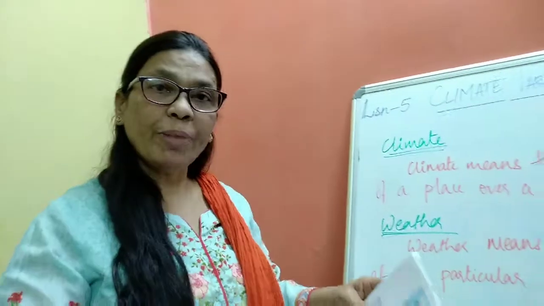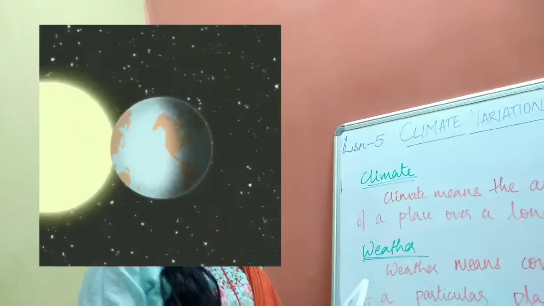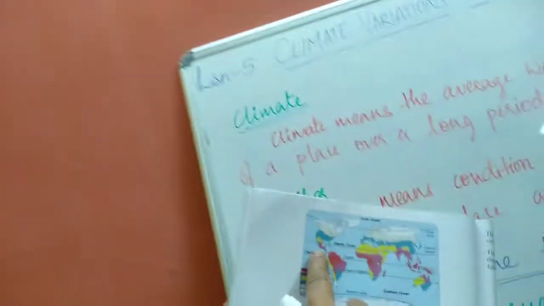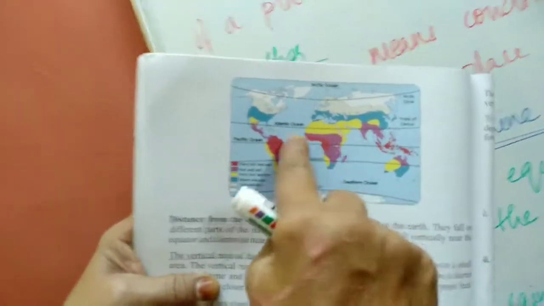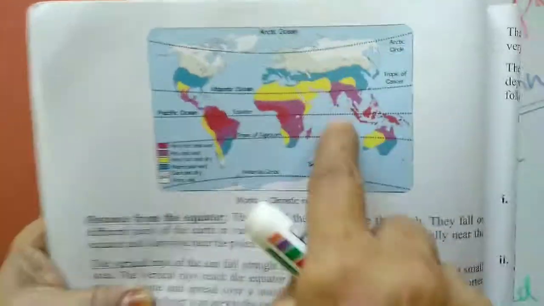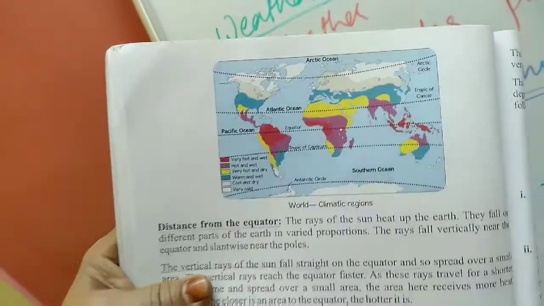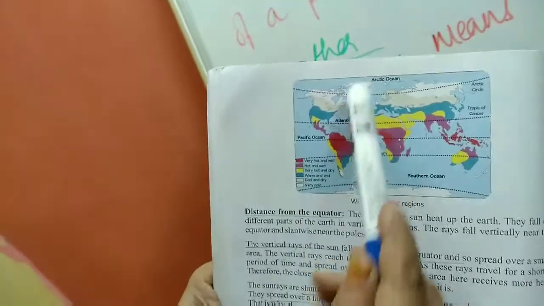The distance from the equator. Now the rays of the sun heat up the earth. See, the sun rays fall on the equator. This is the equator. The sun rays fall straight on the equator, so this area is very hot. The equatorial region, the places near the equator, are very hot.